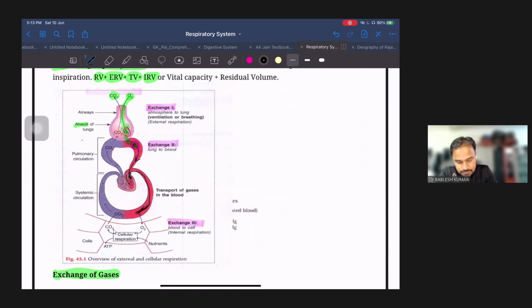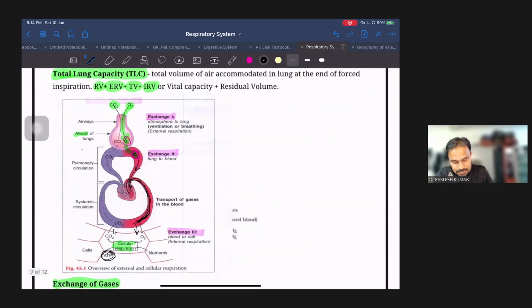So from this diagram we can see from heart the blood is getting pumped, and the oxygen reaching to the different cells. Here if suppose this is the cell, then here oxygen is getting diffused from blood vessels to cell. And here we had seen that respiration takes place like oxidation of food and ATP molecules get released.